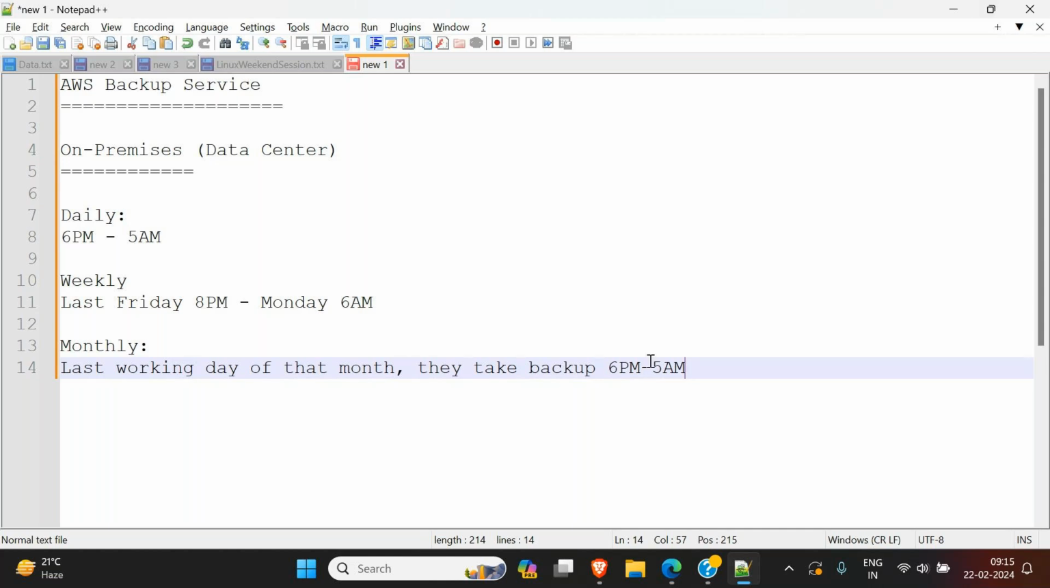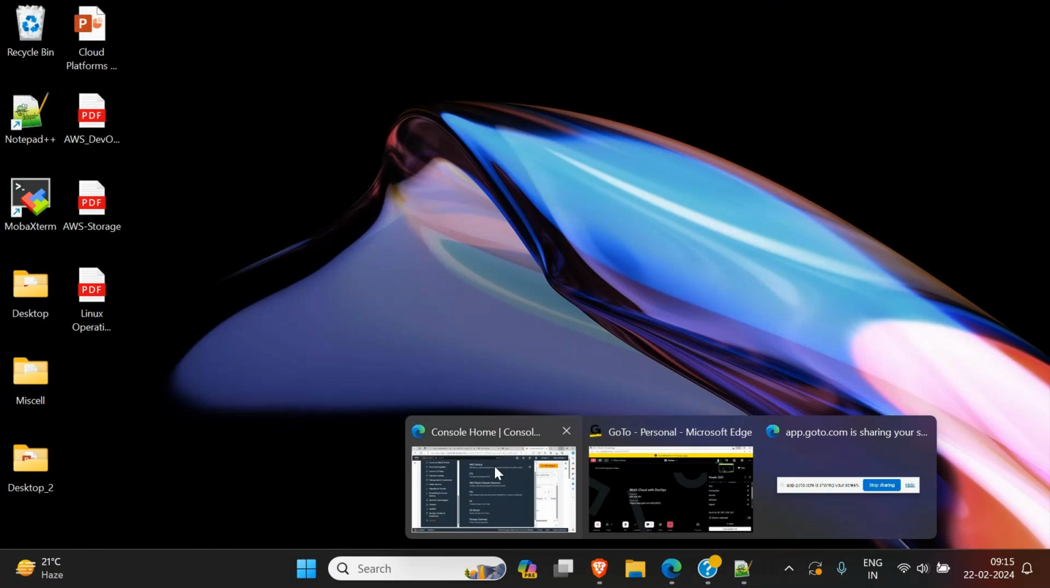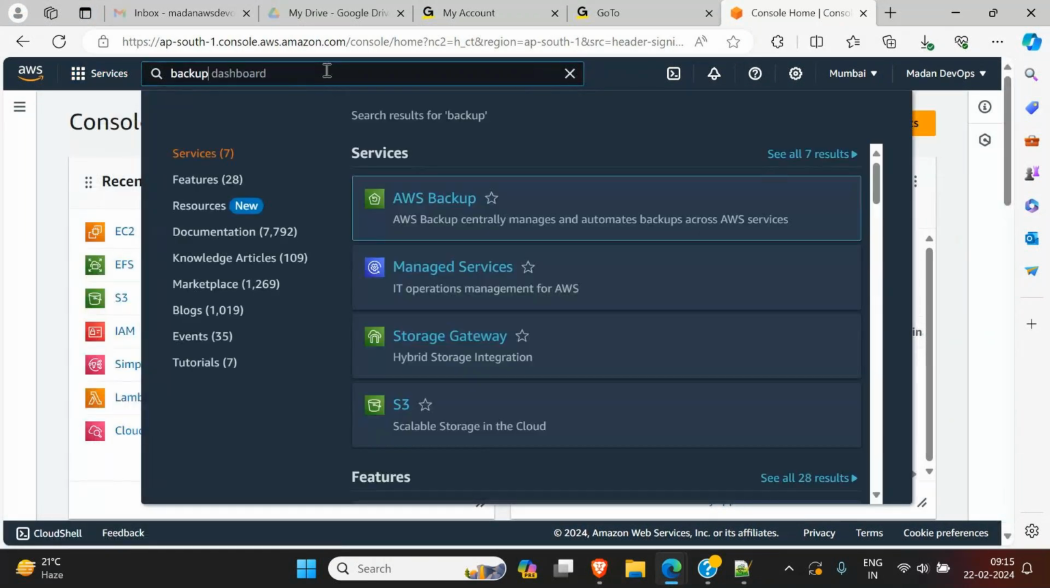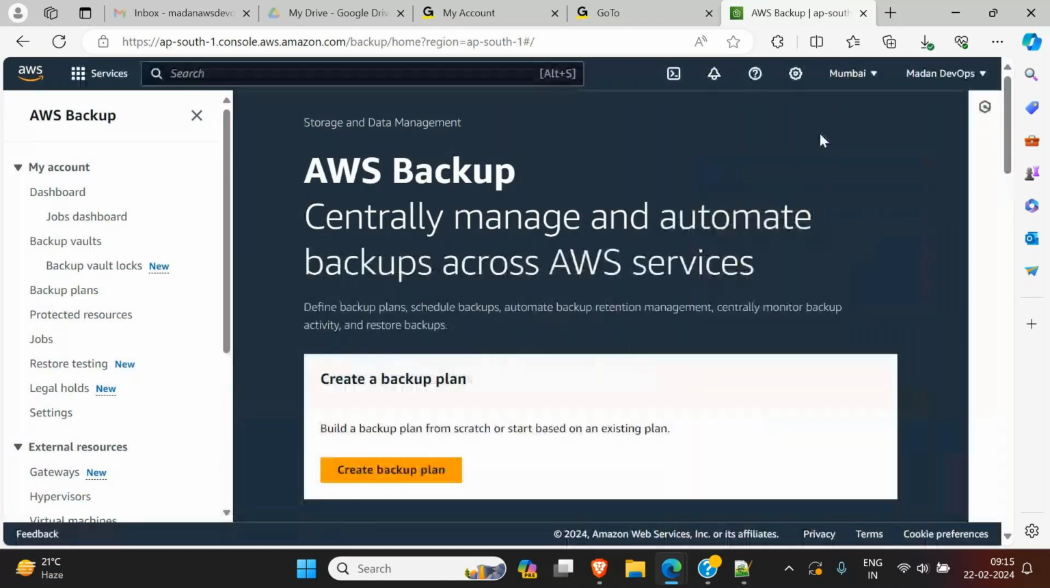So let's go to our service Amazon backup. In the storage, go in the storage, we have AWS backup, or you can simply type here backup. We get AWS backup. Click on it. Right, AWS backup centrally manages and automates backups across AWS services. So here we have an option called create backup plan. On the left side, if you see, we have a dashboard, we have backup vaults, backup plans, protected resources.